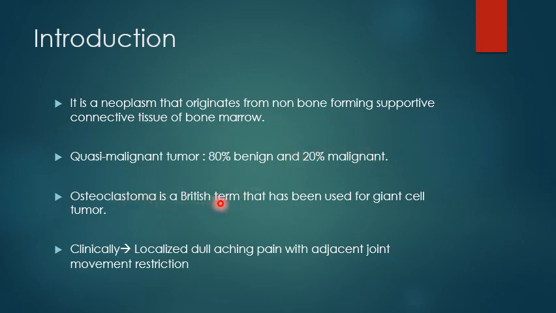Osteoclastoma is a synonymous term that is used for giant cell tumor, and it is a British term. Clinically, the patient with giant cell tumor presents with a localized, dull, aching pain with adjacent joint movement restriction because of its predominant subarticular location.